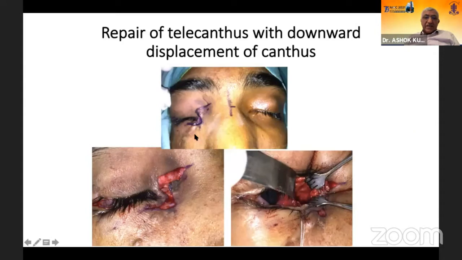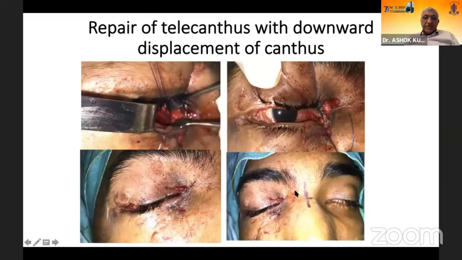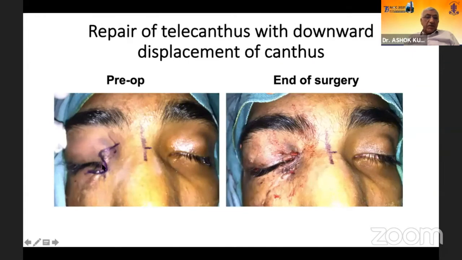You can see an example in this traumatic telecanthus and displaced canthus, which is being repositioned by Z-plasty, combined with a fixation of the medial canthus using a mini plate, and we are able to reposition the medial canthus to a much better position from here to here.